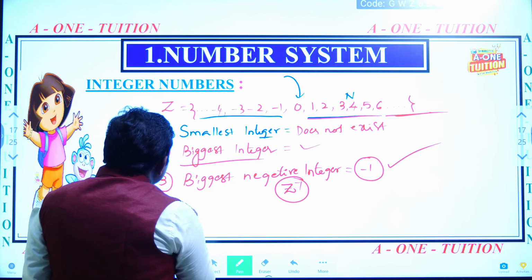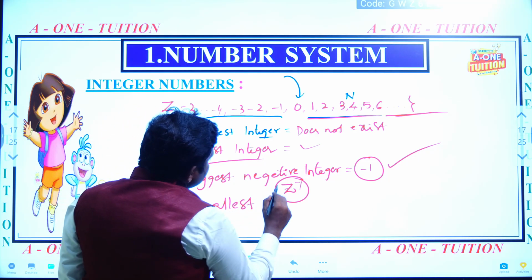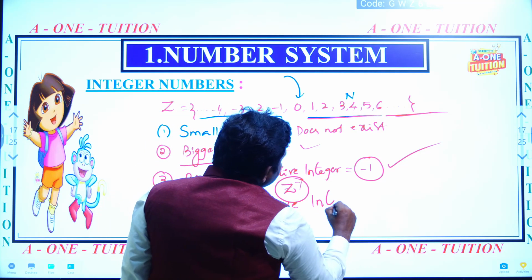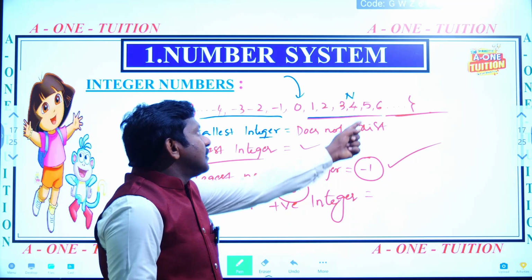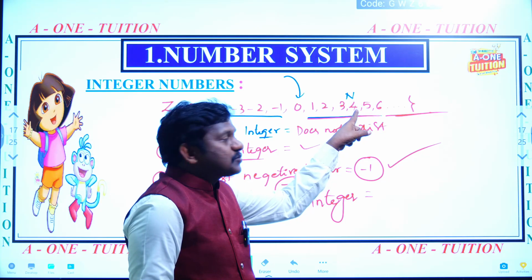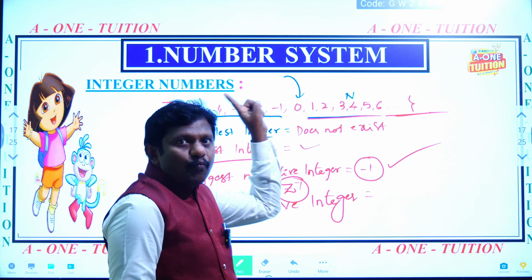Next one: smallest positive integer. 6 is bigger than 5, 5 is bigger than 4, 4 is bigger than 3, 3 is bigger than 2, 2 is bigger than 1.